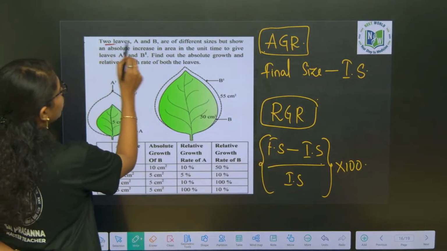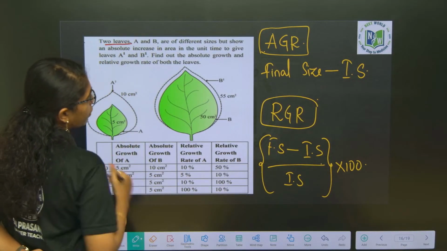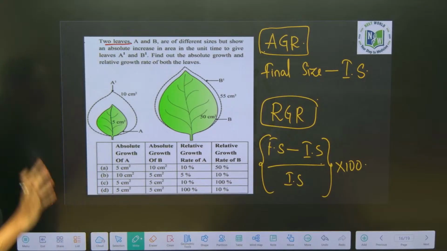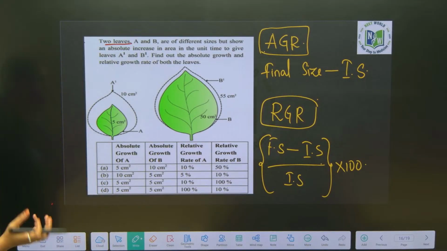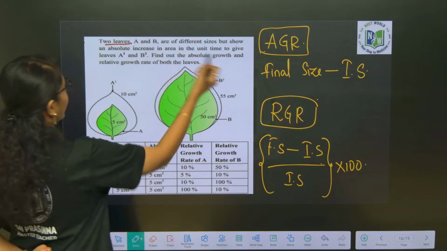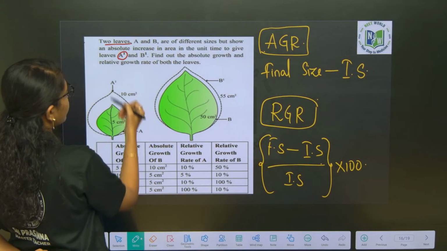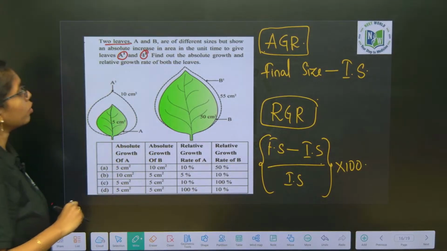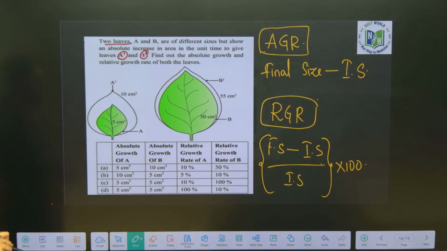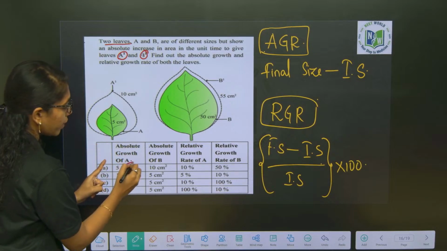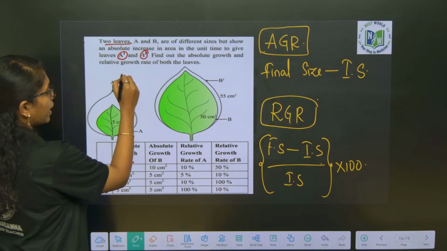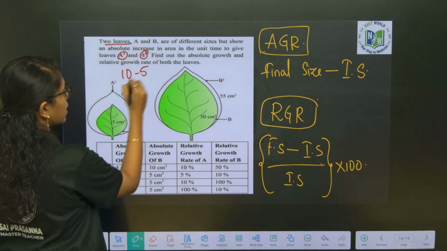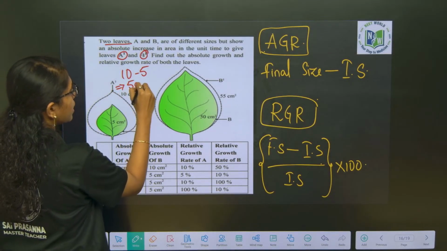First, two leaves A and B of different sizes, but show an absolute increase in the area in the unit time of given leaves like A to A1 and B to B1. Find out the absolute growth and relative growth rates of both of them. So, here in this column, absolute growth rate of A he has asked. Final size minus initial size, 10 minus 5 it is 5 centimeter square.